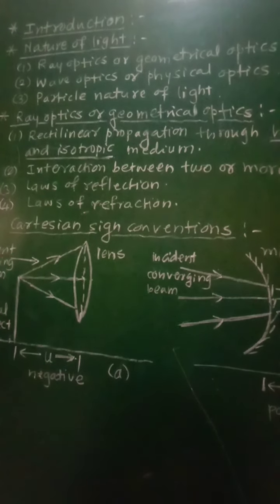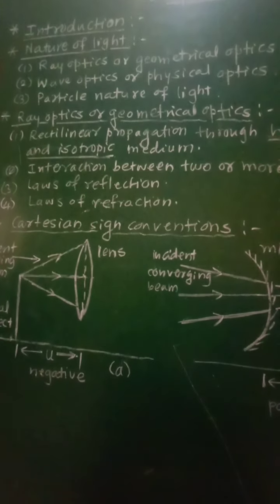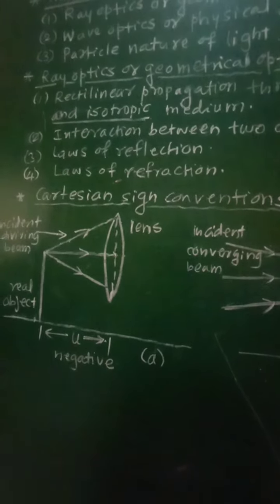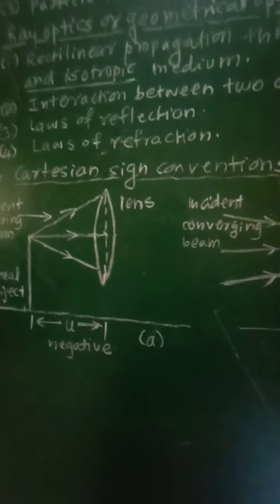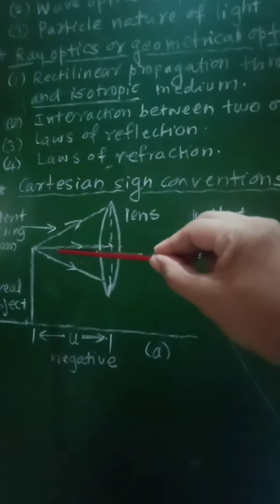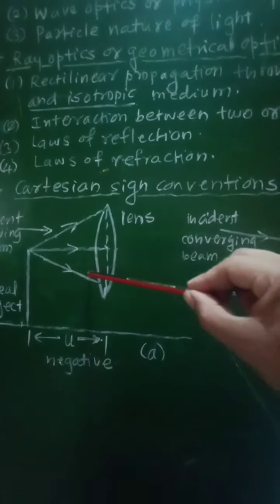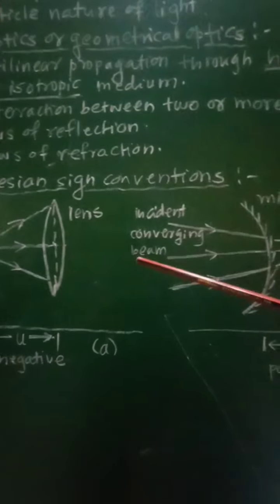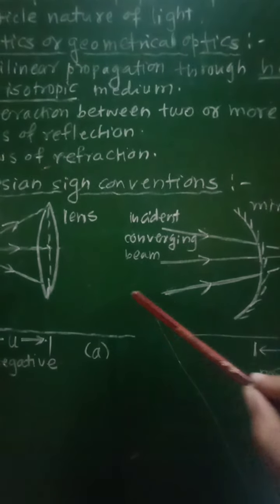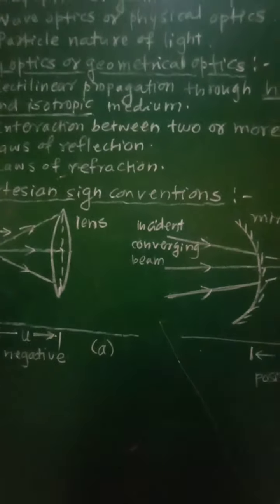Then second, the ray diagram should be drawn in such a way that the incident rays travel from left to right. So while drawing the ray diagrams, the incident rays must always be drawn starting from left and ending to the right of that lens or mirror.